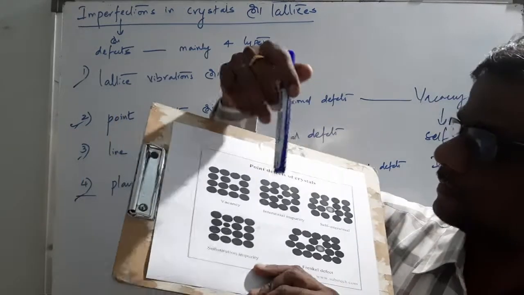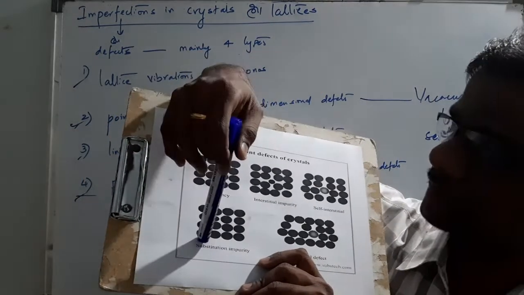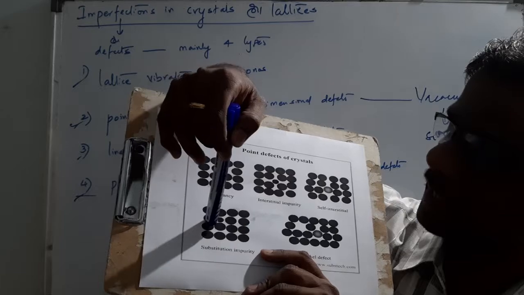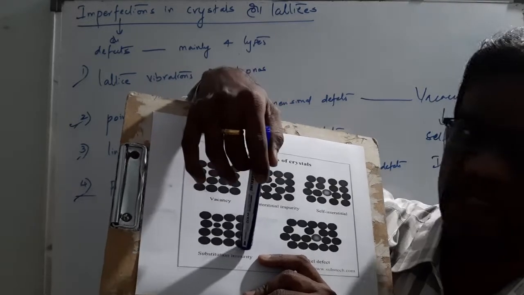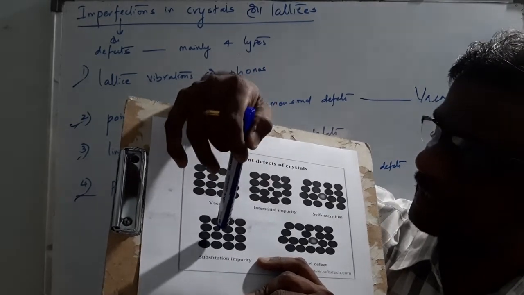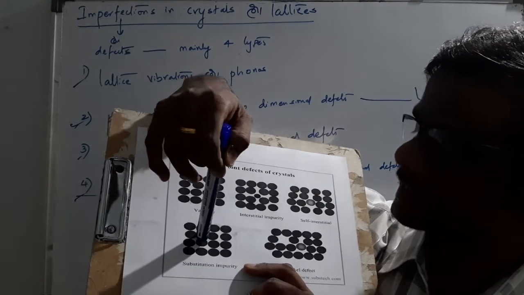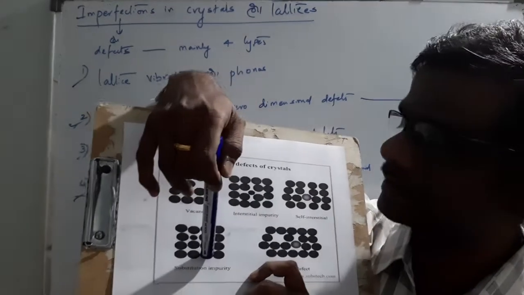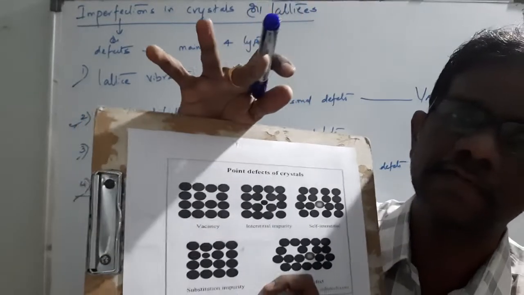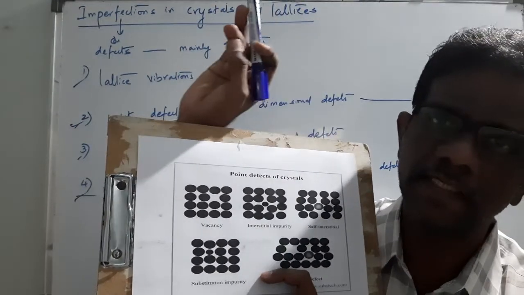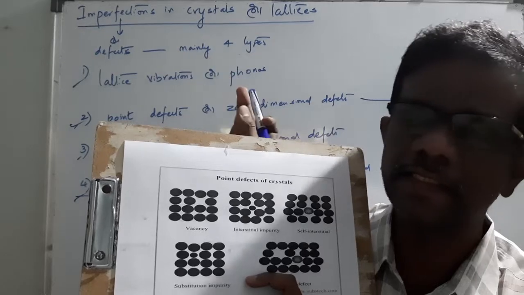Whereas if you look at this substitutional impurity, all the atoms are arranged in a regular pattern, but one substitution takes place, so it is called substitutional impurity. If you look at the figure, it will be easy to recollect and reproduce.